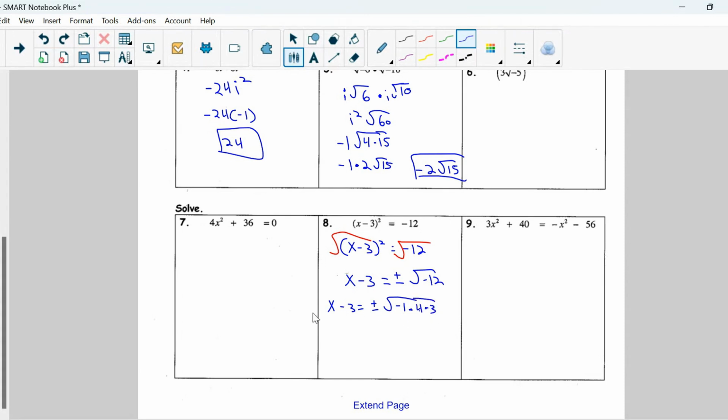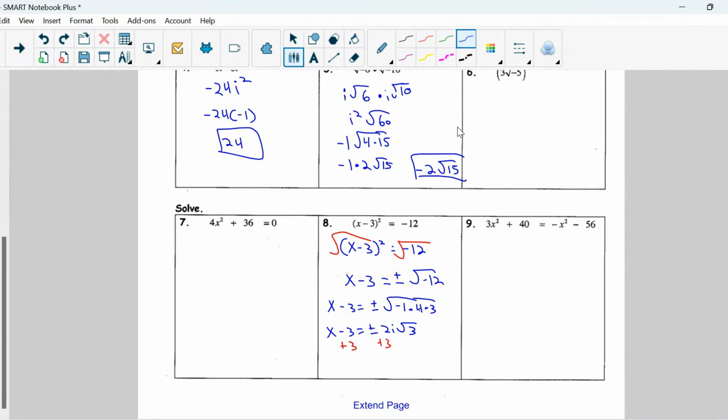From here, simplify. x minus 3 equals plus or minus square root of negative 1, which is i, the square root of 4, which is 2. So actually, let's erase. Let's make that 2i to write it properly. Square root of 3. Okay, if we were trying to solve for x here, we would have to add 3 to both sides.